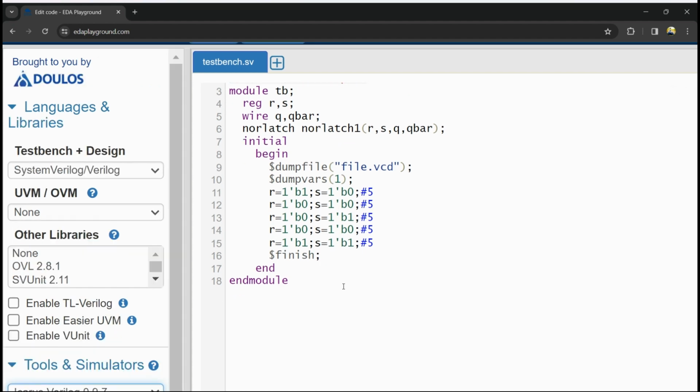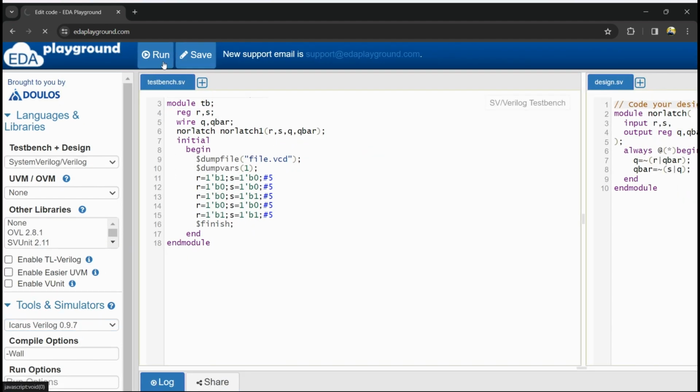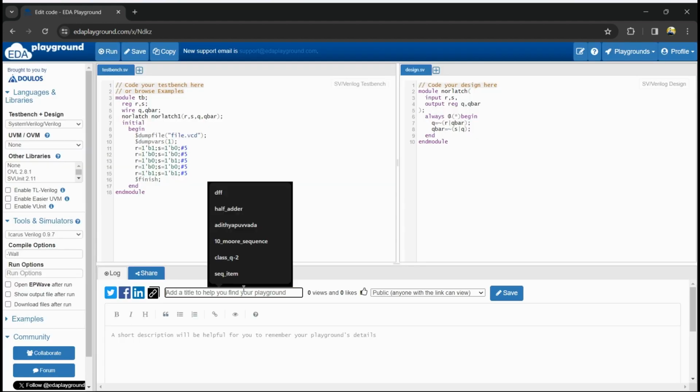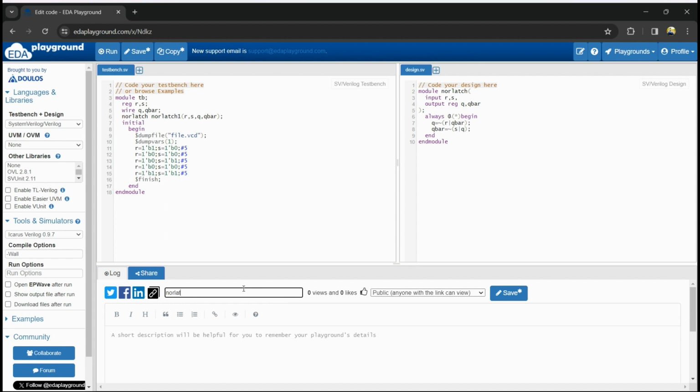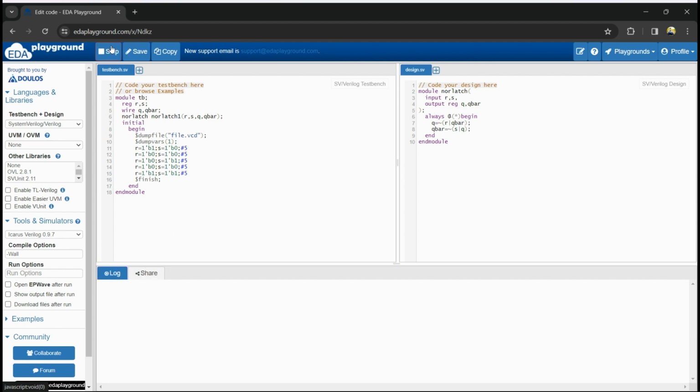Now I am going to save this file and I will run this. You have to give the name. I will give the NOR latch. I'm saving this and I'm going to run this file. The file is running.